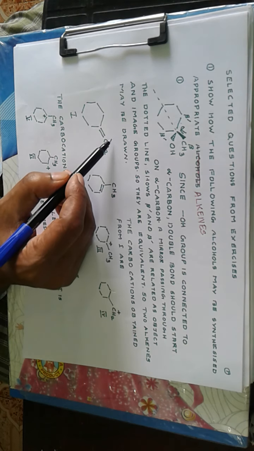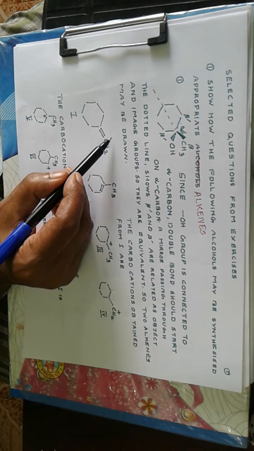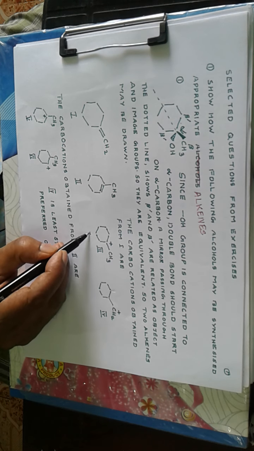So 2 structures. Now the carbocation obtained from 1, an H positive may come here, so this pi bond may shift in this direction towards H positive, so we get positive charge, and this carbocation is a tertiary carbocation. Now equally well, the H positive may come here, the pi bond may migrate in this direction, and we get a positive charge on this carbon, that is a primary carbocation.